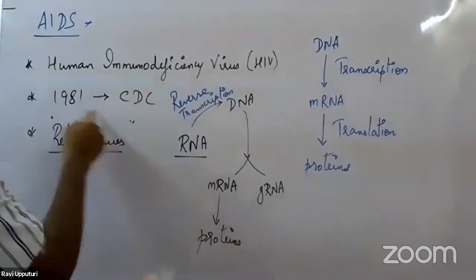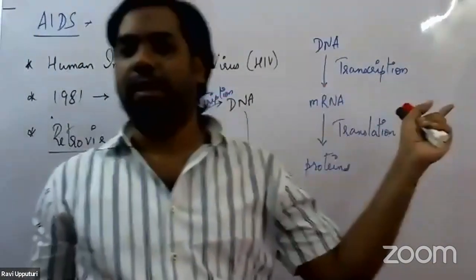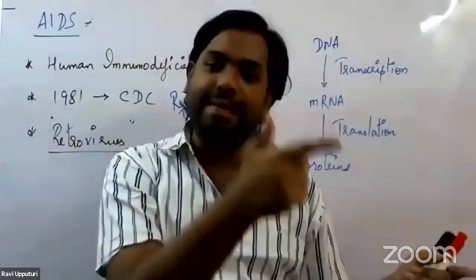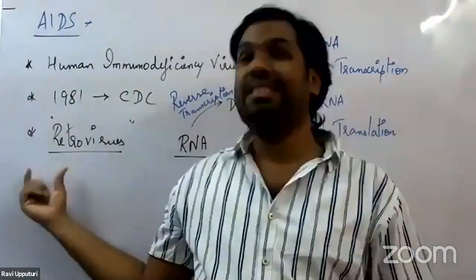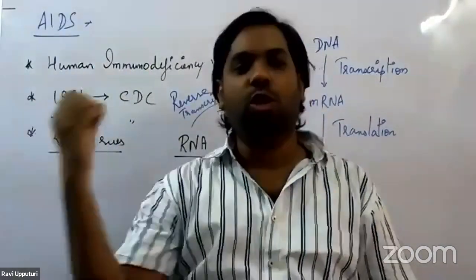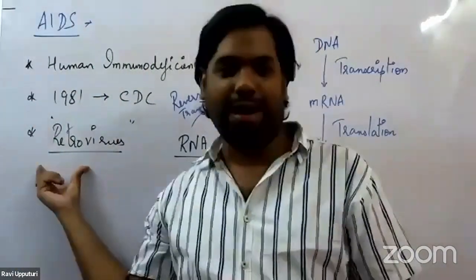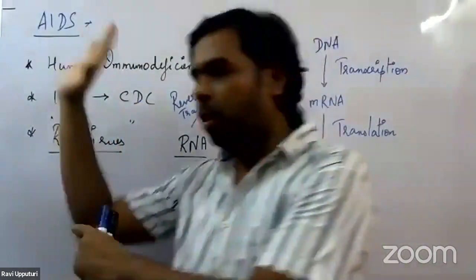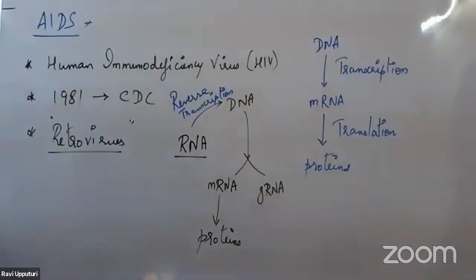So they are referred to as retroviruses. This HIV virus belongs to a group of viruses called retroviruses, where RNA is the genetic material. This is a brief introduction to this particular virus, the HIV virus.